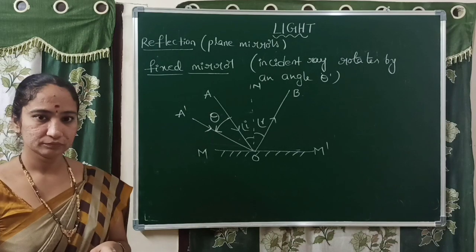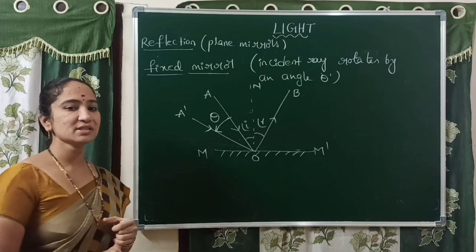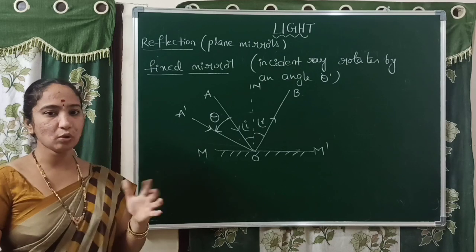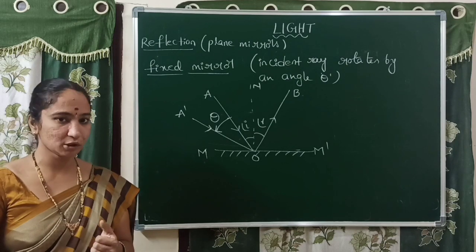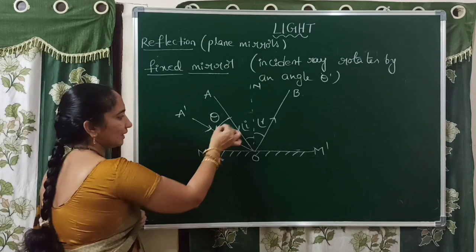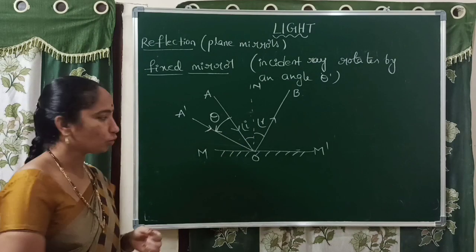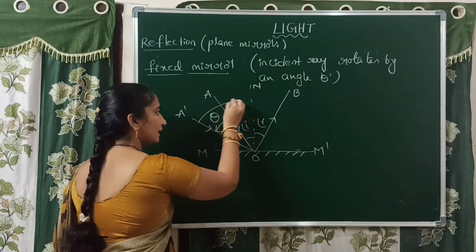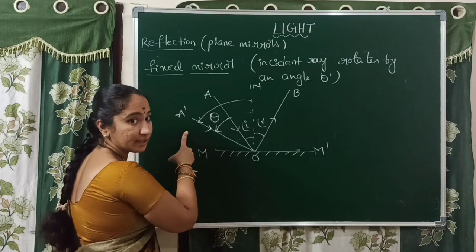A'O. According to the first law of reflection, what did you learn? Both angles are equal: the angle of incidence is equal to the angle of reflection. So here the total angle becomes angle I plus theta, the total angle between the new incident ray and the normal.